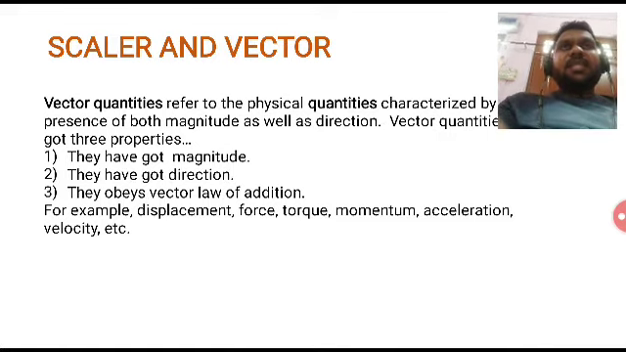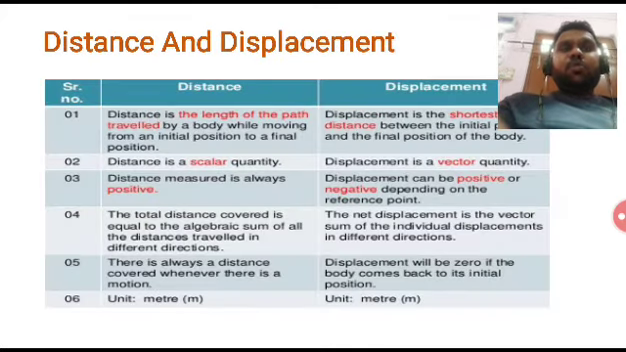But in class 9th, vector quantities are given as the quantities which have magnitude and direction. But there are some physical quantities that have magnitude and direction, but still they are scalar. Examples are current and pressure. Examples of vector quantities are displacement, force, torque, momentum, acceleration, velocity, etc.